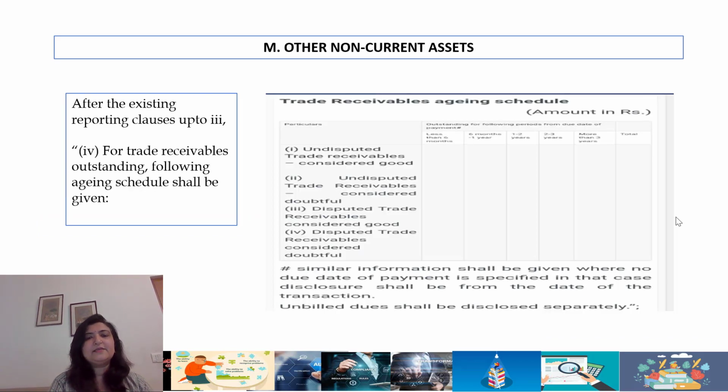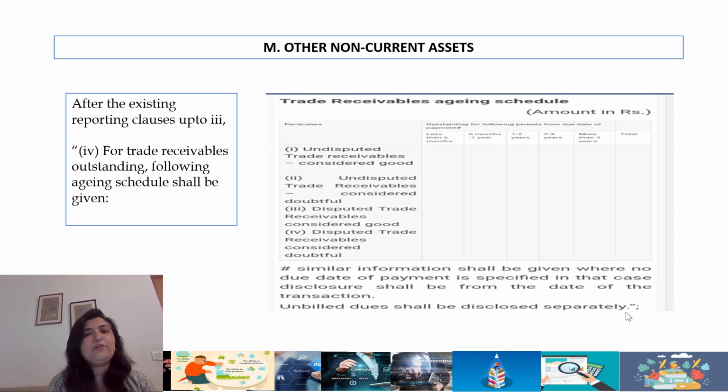Other current assets, they require a fairly detailed disclosure of trade receivables. Again, it's considered good, considered doubtful. This is under the heading of other non-current assets, disputed, undisputed, along with whether it is considered good or doubtful of recovery. Again, a very important thing is unbilled dues shall be disclosed separately.